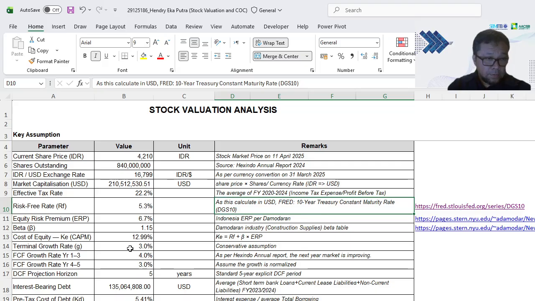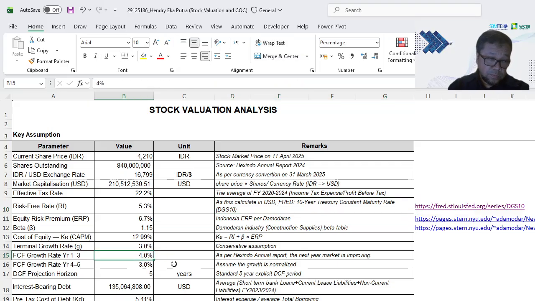For the terminal growth rate, I'm using the conventional methodology, just put 30%. And for FCF growth for years 1 to 3, I'm using 4. Why am I using 4? Because the 2024 financial report shows that they predict the free cash flow will be growing for the next year. And we assume that for the next 4 to 5 years, maybe a little bit of decline.